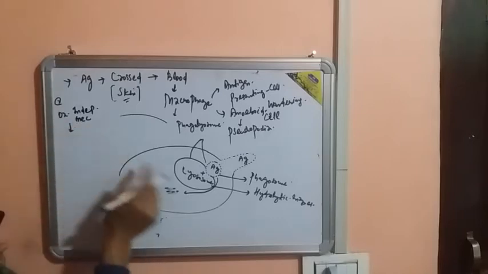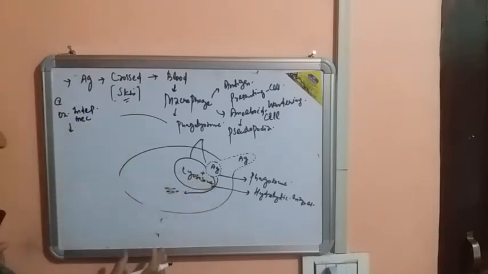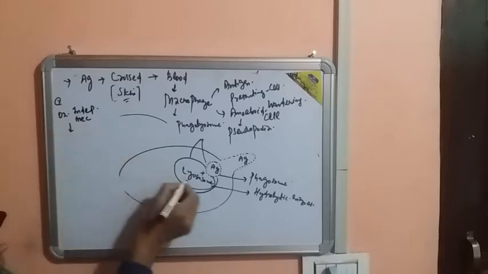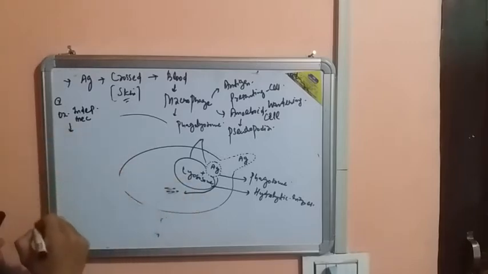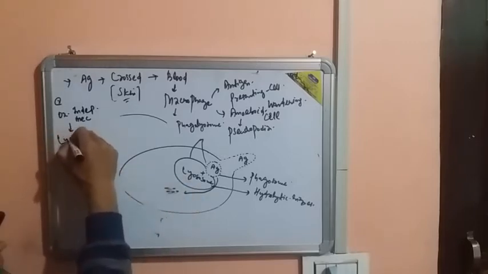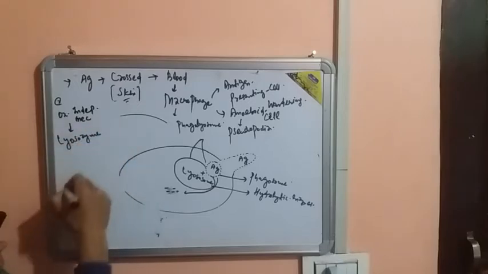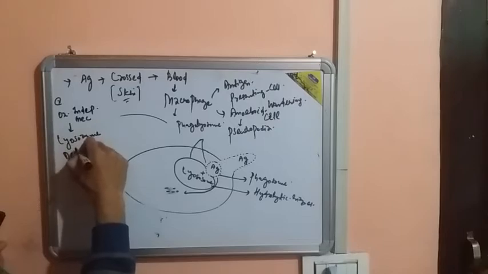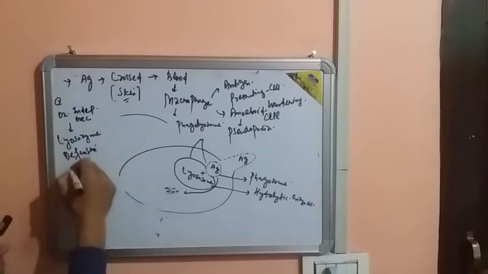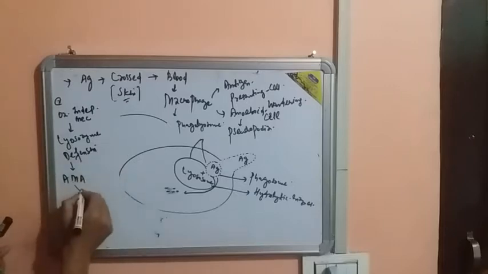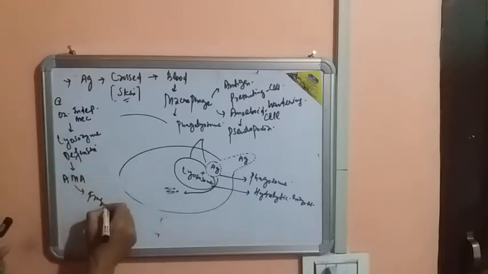Rather, what happens, one is this phagolysosome is formed. This lysosome basically releases some important enzymes, for example, lysozyme. It releases this important enzyme called defensin. And these enzymes have got antimicrobial activity, and are also responsible for the fragmentation of this antigen.